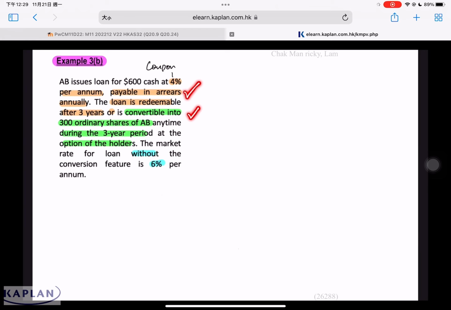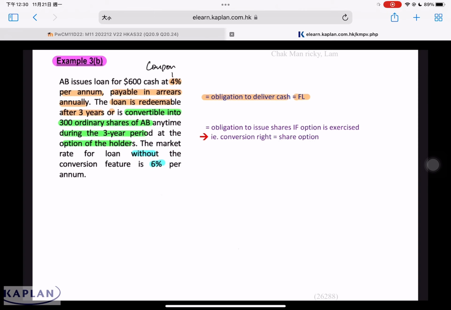From the issuer perspective, there are 2 obligations. The first is the contractual obligation to deliver cash: the 4% every year, and after 3 years, if it's not converted, I must pay back 600. This represents a financial liability. At the same time, I also have an obligation to issue shares if the option is exercised, i.e. conversion rights. Conversion rights are as good as share options. This is considered an equity instrument. So there are 2 portions. One is an obligation to deliver cash, a financial liability. The second is an obligation to issue shares if the option is exercised. We call this conversion rights, or a share option. In substance, this is an equity instrument.